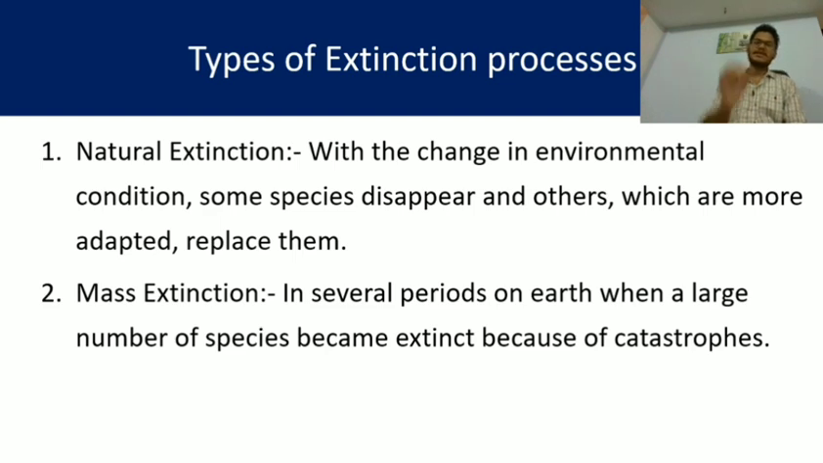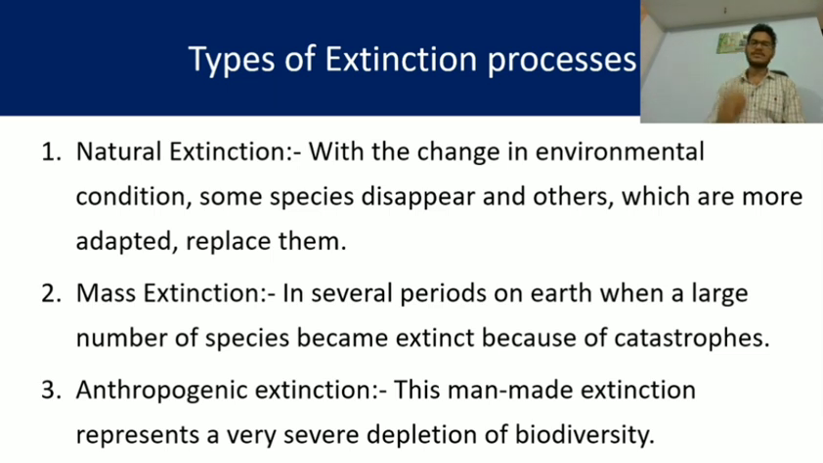Mass extinction. In several periods on Earth, when a large number of species become extinct because of catastrophes, this is called mass extinction. Many species become extinct together. Third one, anthropogenic extinction. This man-made extinction represents a very severe depletion of biodiversity. As I have told you, the human being is the only species on Earth because of whom maximum loss of biodiversity is going on, and maximum extinction of organisms is taking place.